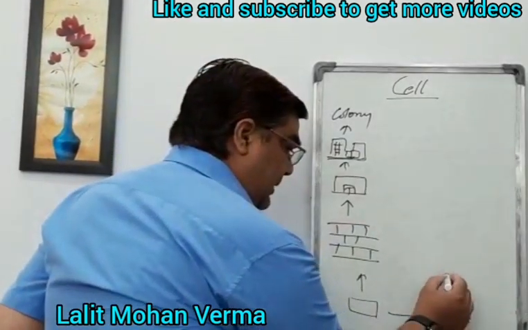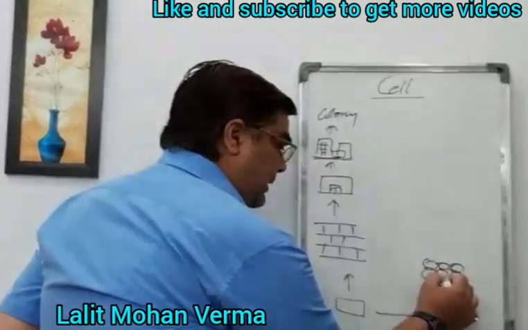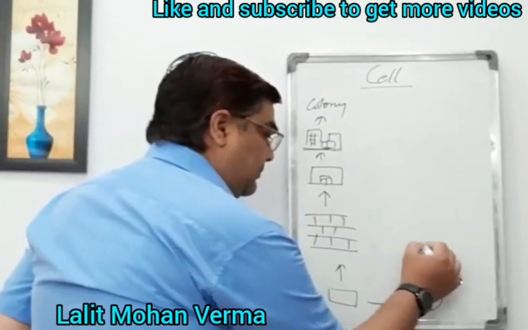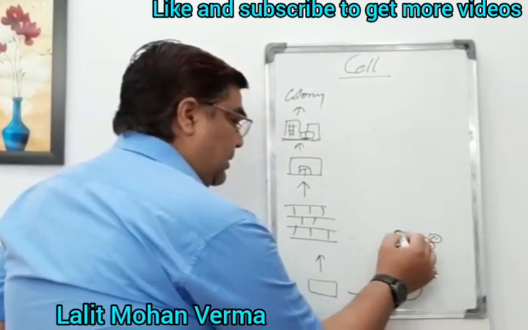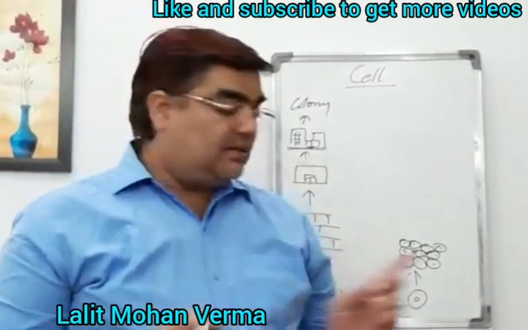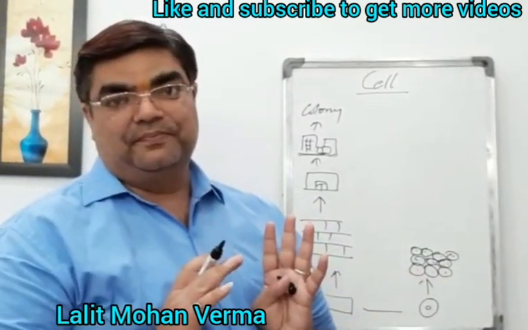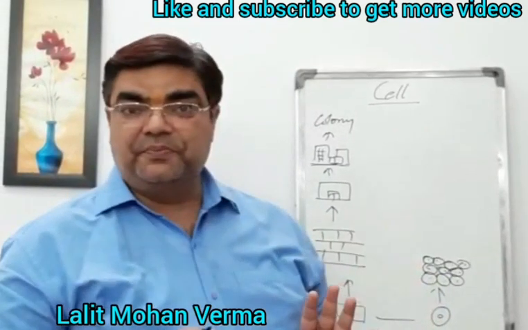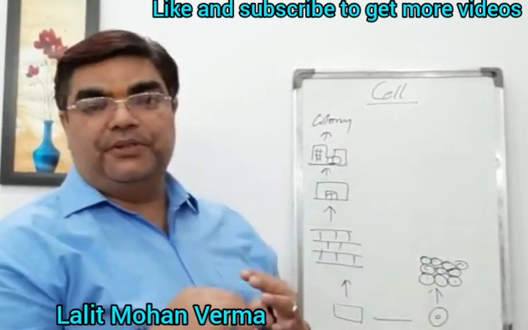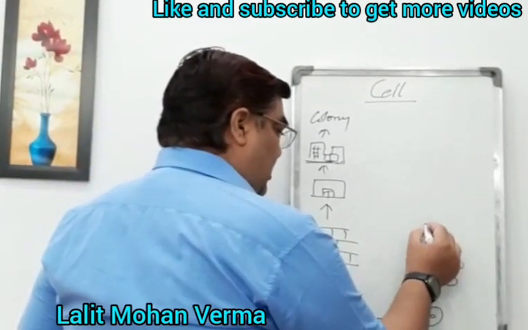Tissue is synonymous to the wall over there. But these cells must be similar in their function, then they can form a tissue. And a group of tissue is what? That is an organ.